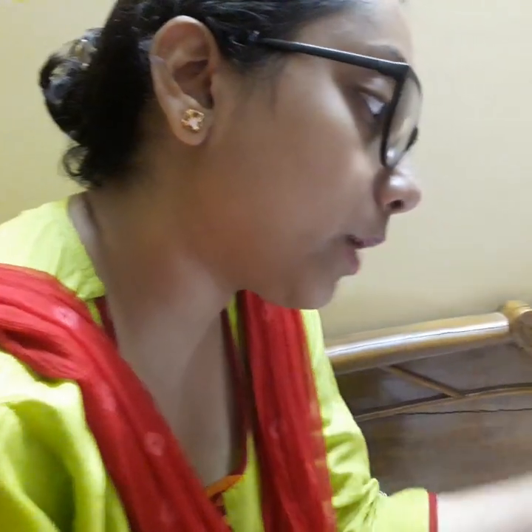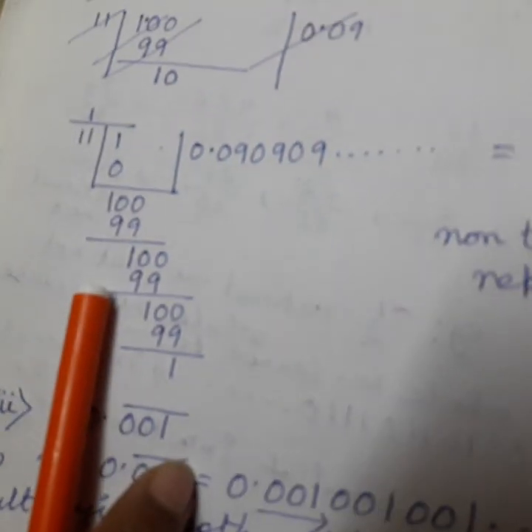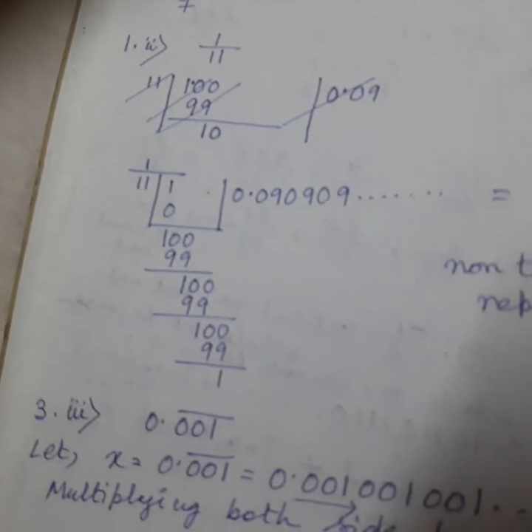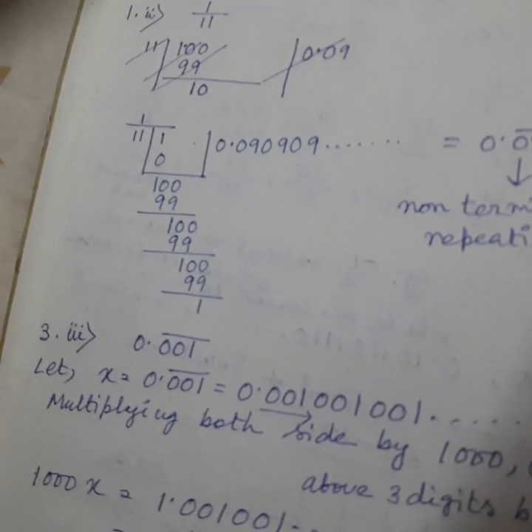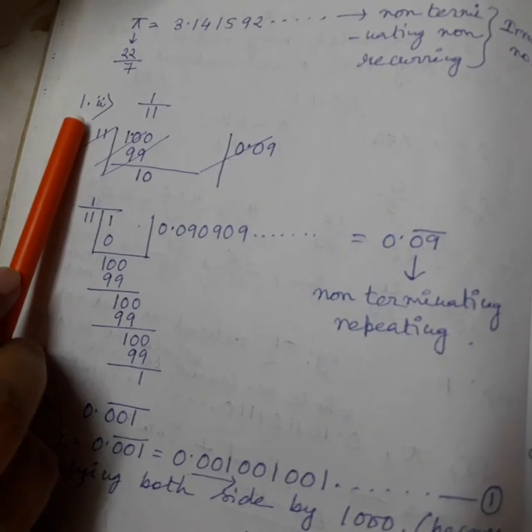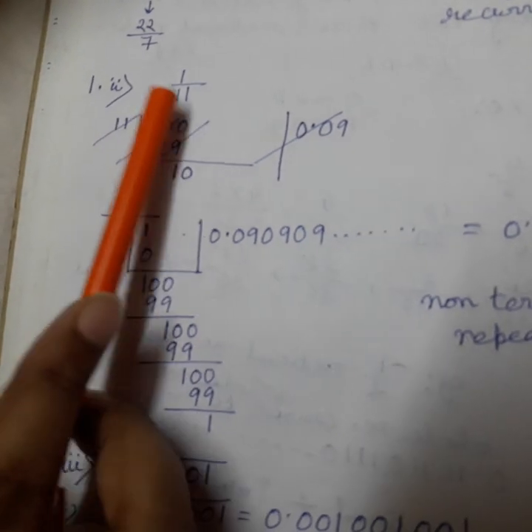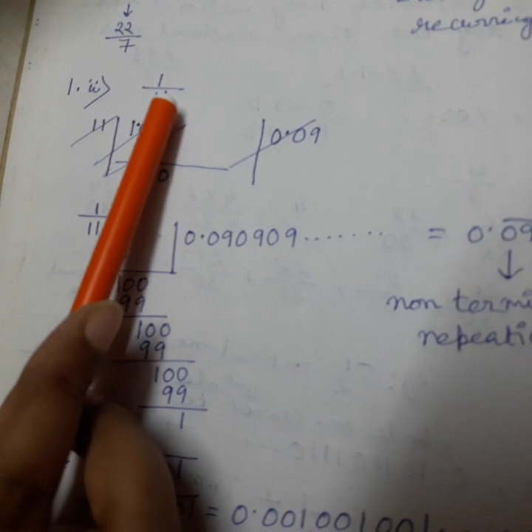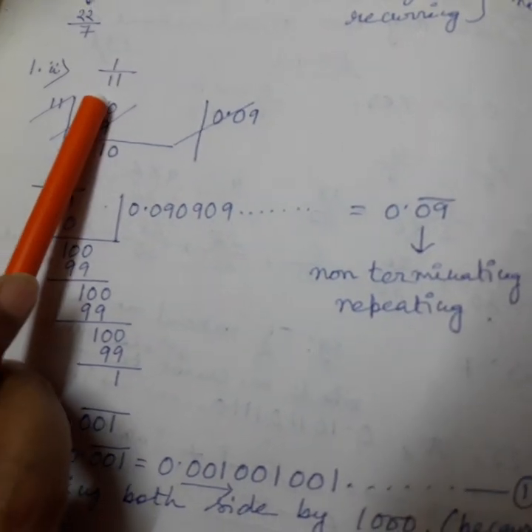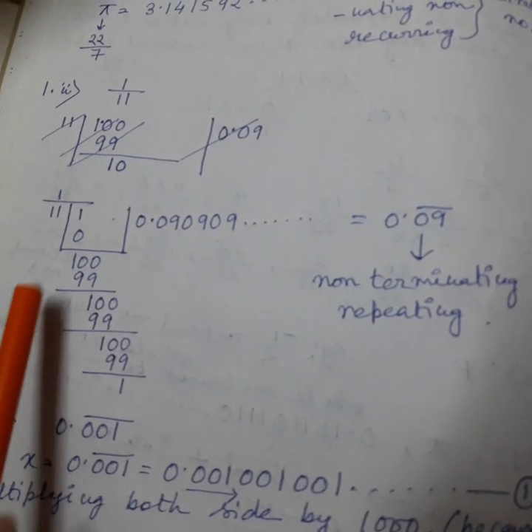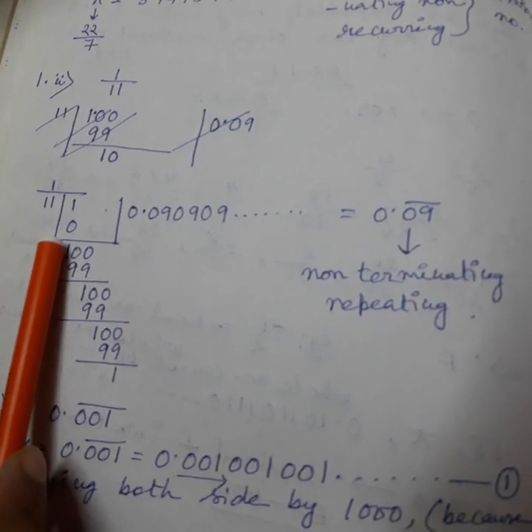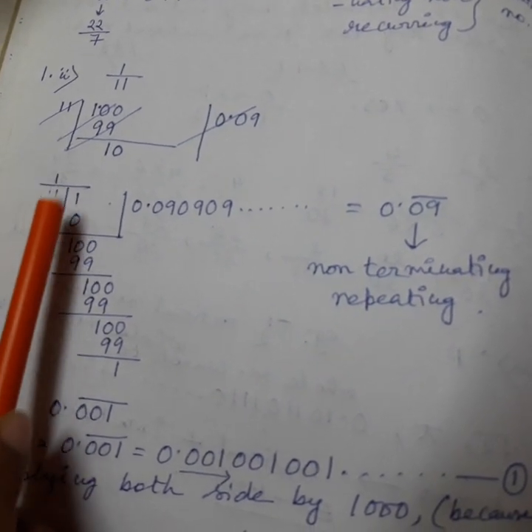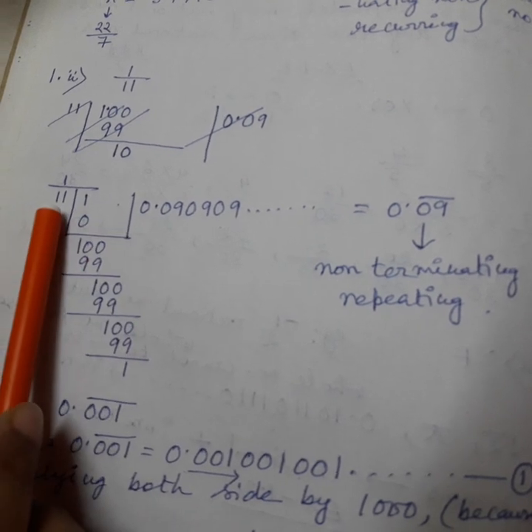Exercise 1.3, question number 1, listen to the question properly: write the following in decimal form and say what kind of decimal expansion each has. I have done question number 1, number 2. Here the rational number, or we can say the fraction, given is 1 by 11. We have to convert it in decimal form. So how will we convert it? We have to divide 1 by 11. So we have done the division.